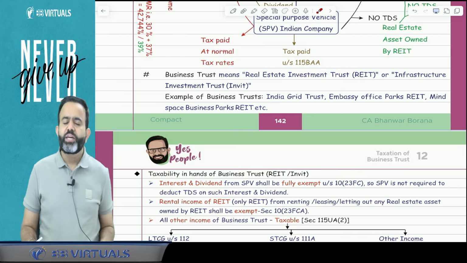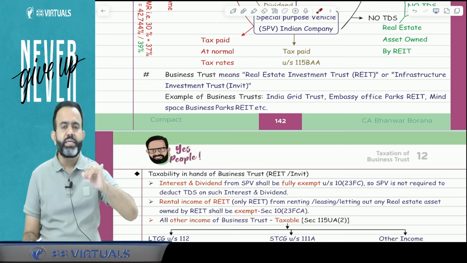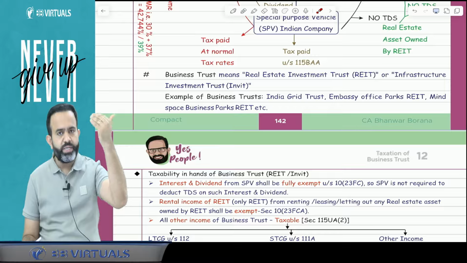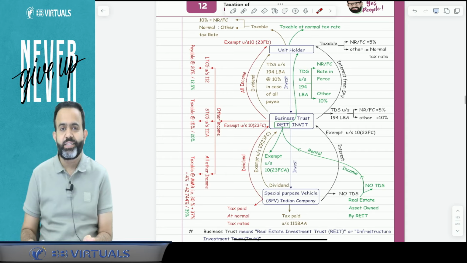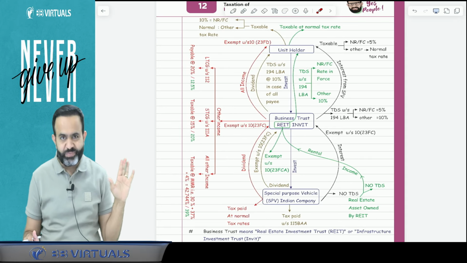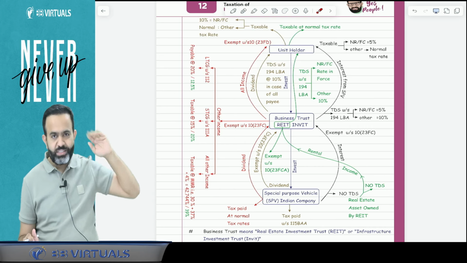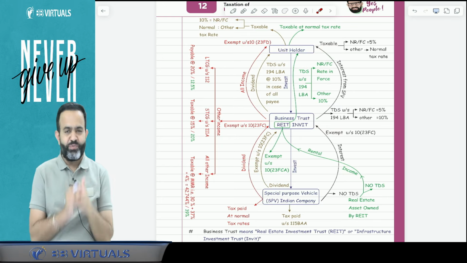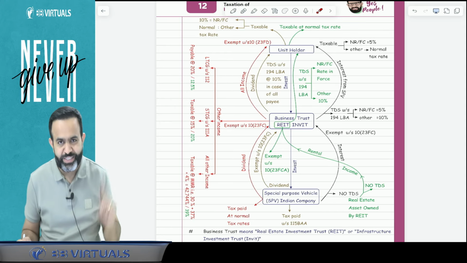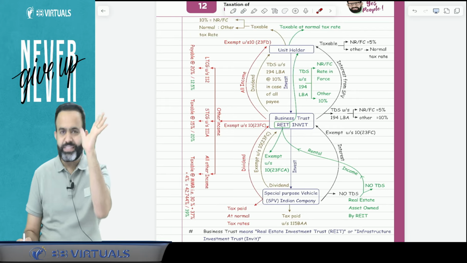Now guys, here we are going to discuss the taxability of business trust and the taxability of unit holder. So try to understand here, the whole topic is going to be covered by way of this chart. You just have to remember and understand this chart, and if you do, then obviously you can secure the 6 to 8 marks from this topic. So let's start with business trust.